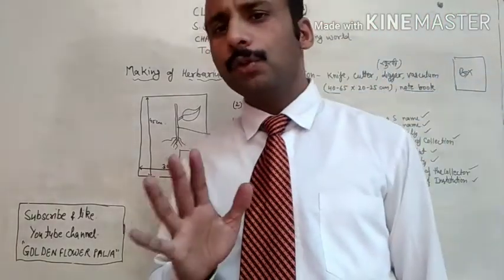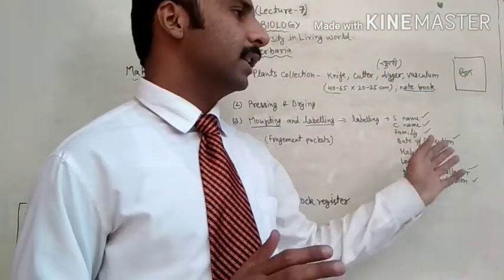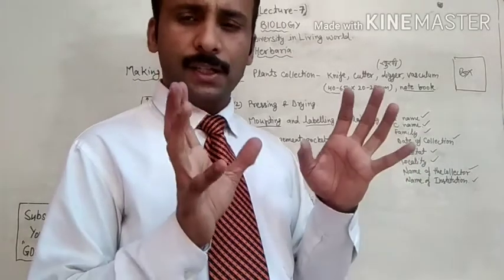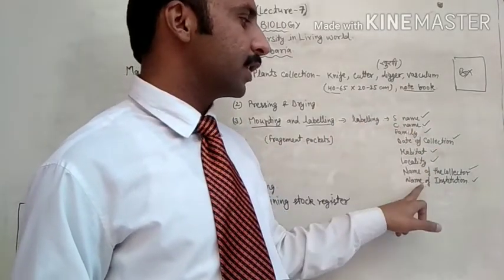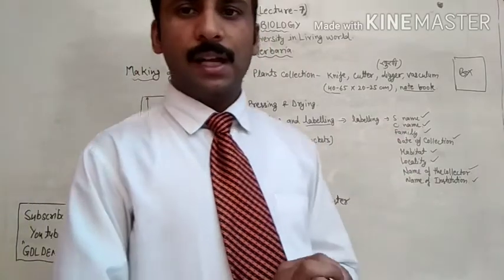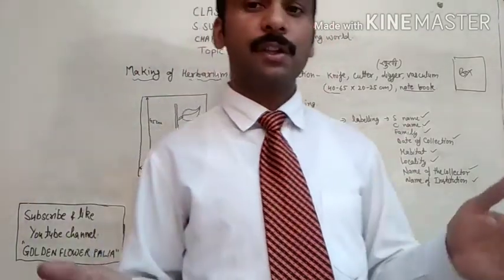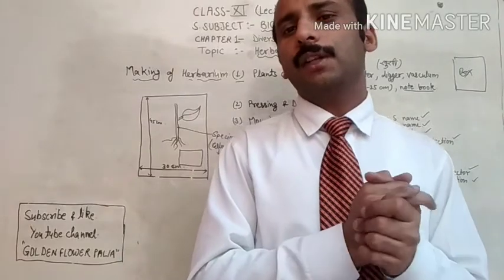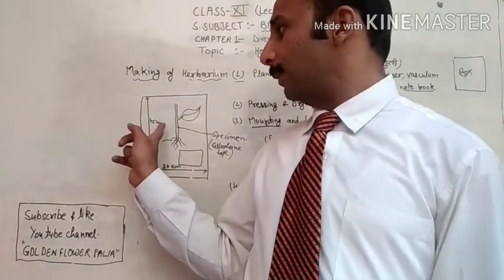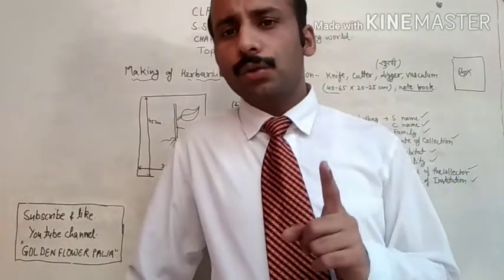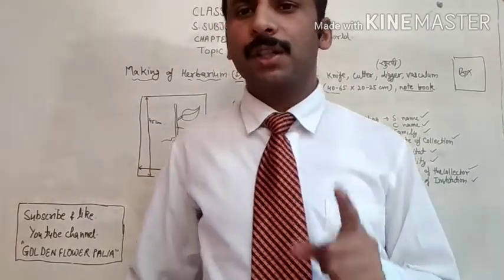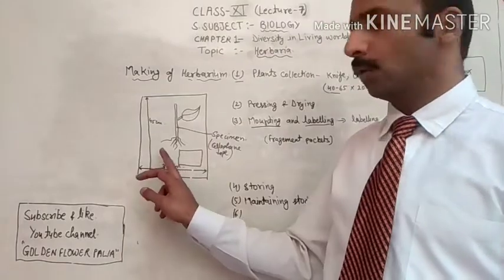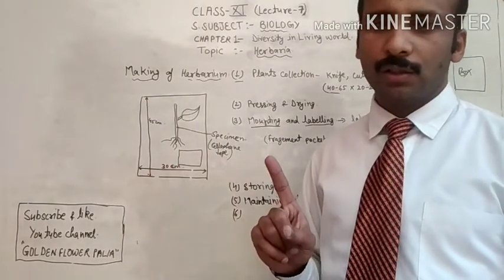Sometimes in a few herbarium sheets, these points are not given. They give only a few important points like scientific name, family, date of collection and name of the collector, and the name of the institution in the front page of the file. This herbarium sheet is used only for one specimen. It means only one specimen should be mounted on a single sheet.